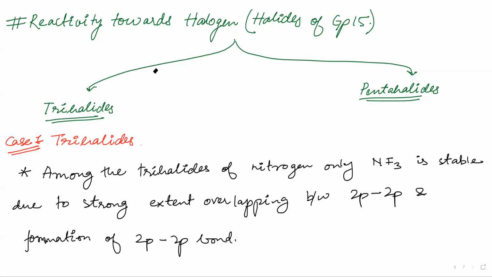So we understand this point, right? Nitrogen is an element from the second period. That is, it has a 2p. Fluorine also has 2p. So the extent of overlapping between them will be very high. They are of similar size. When elements are of similar size, they form strong bonds.